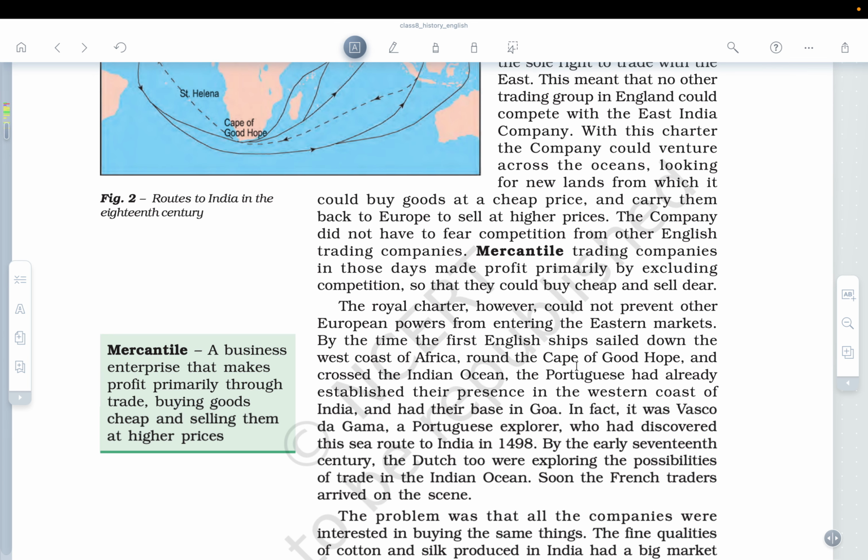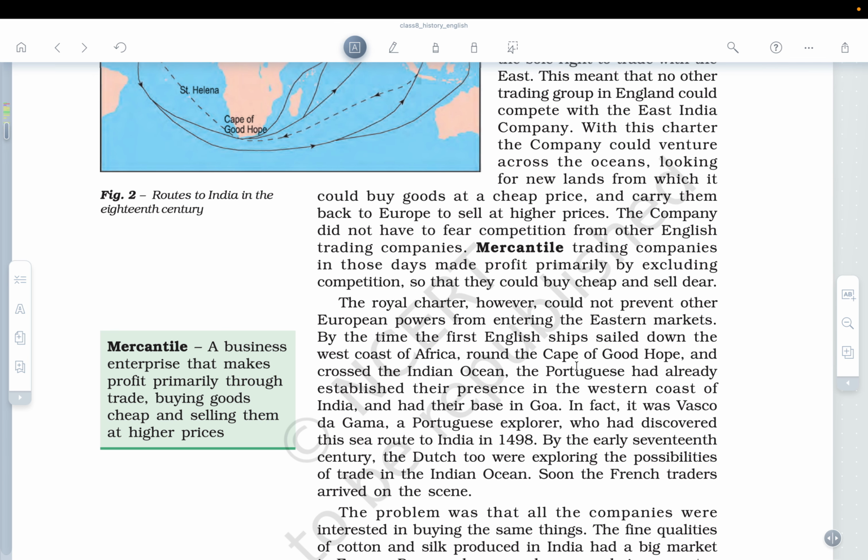Okay, so the Royal Charter, however, could not prevent other European powers from entering the Eastern market. So even though up to some extent, because of the Royal Charter, the companies in England were stopped from coming to India and doing the trade, there were some other European powers also. For example, the Dutch, the Portuguese, the French. Okay, those were also there in the picture, and we will see how they arrived on the shores of India.